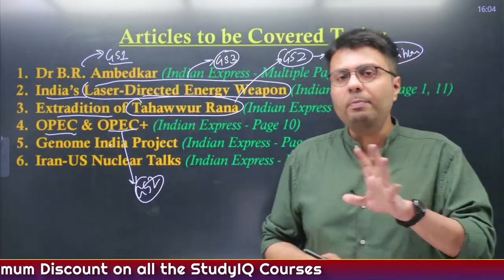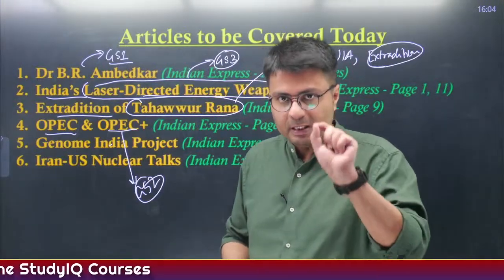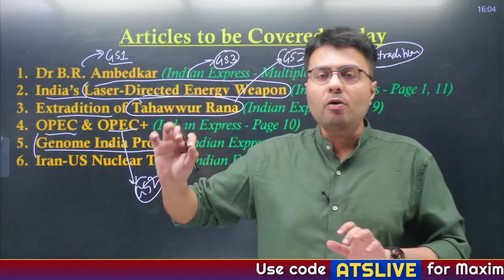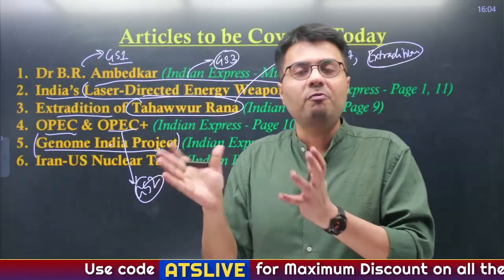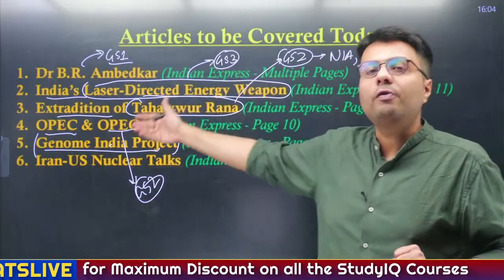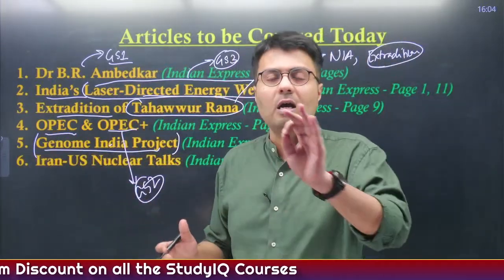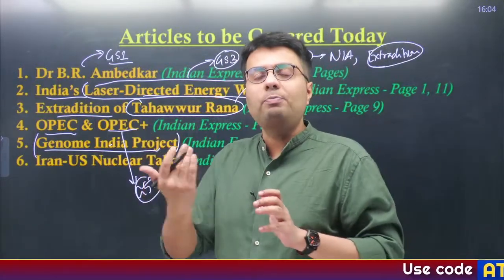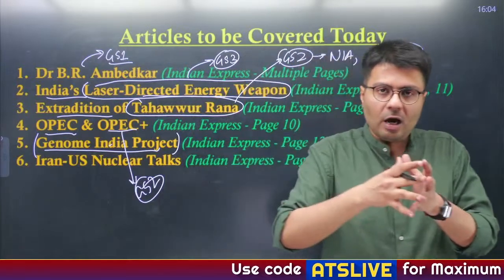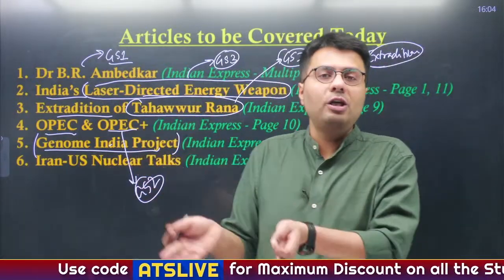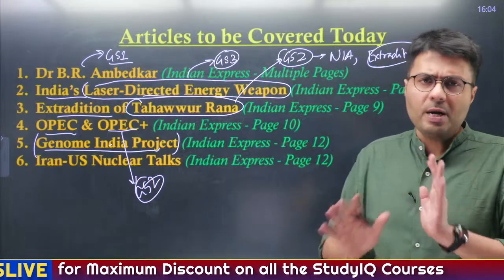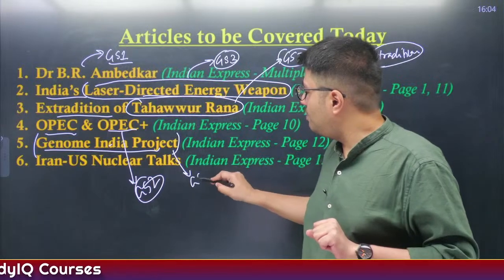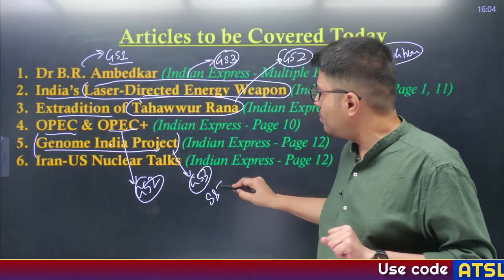In the fifth article, we'll be covering an article given in the explained section. This article talks about the Genome India project. Now, Genome India project is essentially mapping the genome of the Indian population, that is the diverse set of people living in India. You understand the first phase of Genome India project was concluded recently, which allowed the government to collect the genome data of 10,000 Indian citizens. Now this project will begin its second phase, which will allow it to collect another set of genomes from a different set of population. We'll try to understand what the first and second phase entails in today's discussion. This again is a part of GS paper 3 syllabus because it deals with matters relating to science and technology.